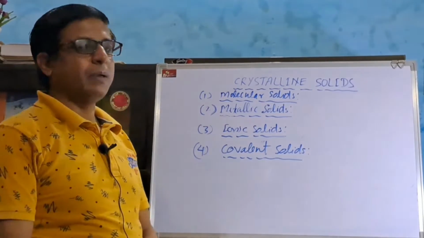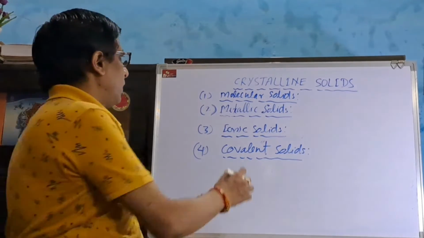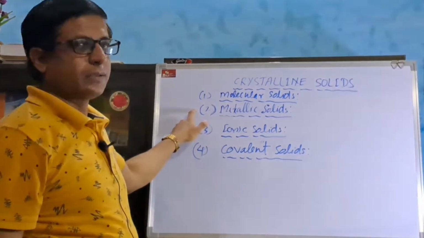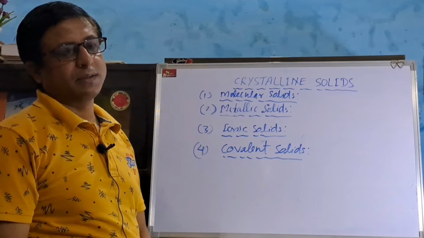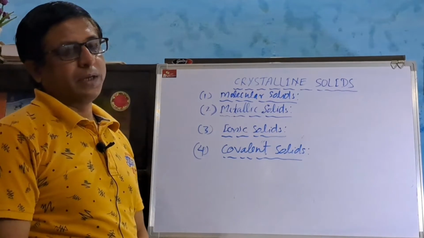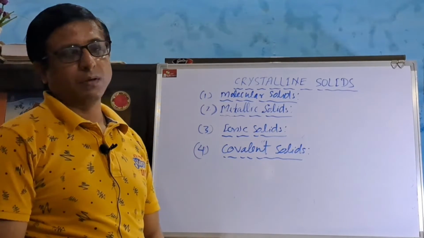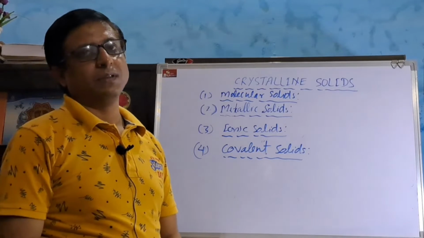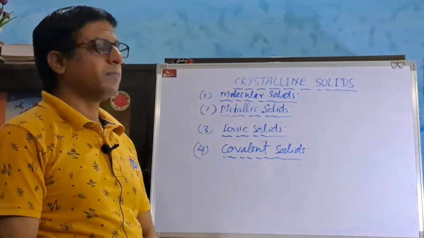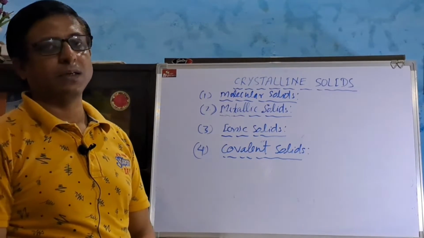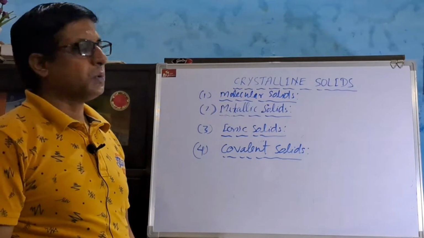The crystalline solids can be classified into four types. First one is molecular solid, second one is metallic solid, third one is ionic solid, and fourth one is covalent solid. This classification is based on the basis of binding forces. In case of molecular solids, the constituent particles are molecules. Molecular solids can be further classified into three types.